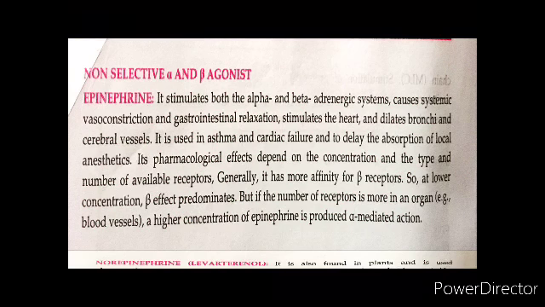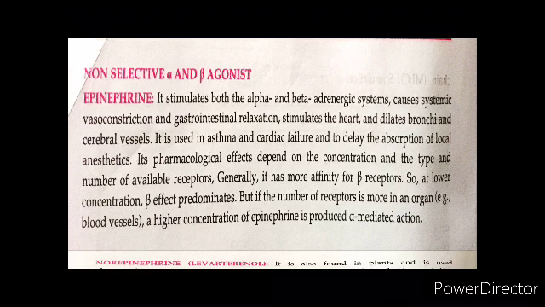Epinephrine is a non-selective alpha and beta agonist. That means it will stimulate both the alpha and beta adrenergic systems. It will cause systemic vasoconstriction, gastrointestinal relaxation, it will stimulate the heart, and dilate the bronchi and cerebral vessels. This is used in asthma, cardiac failure, and to delay the absorption of local anesthetics.